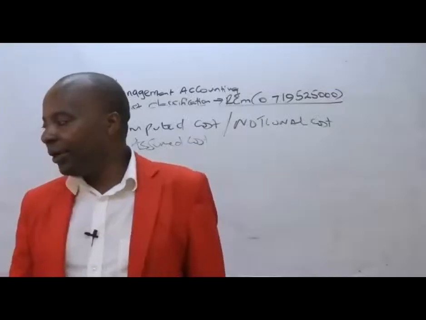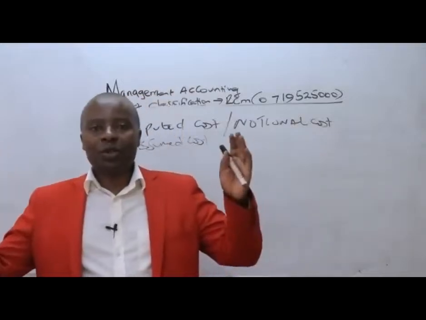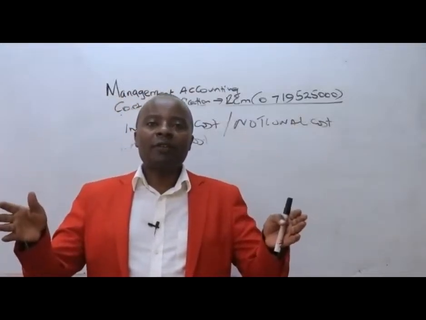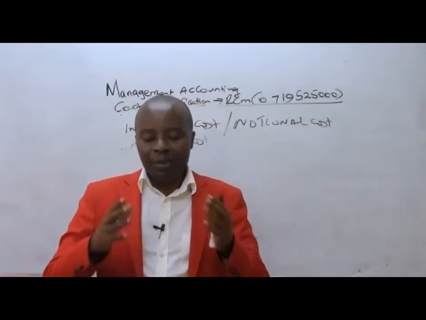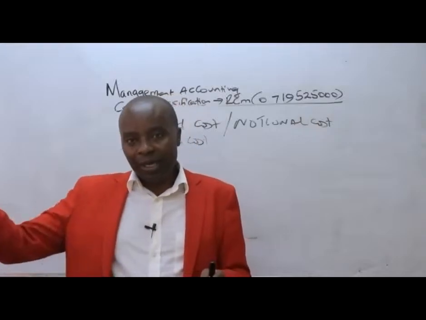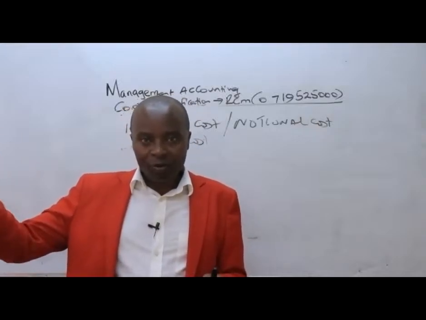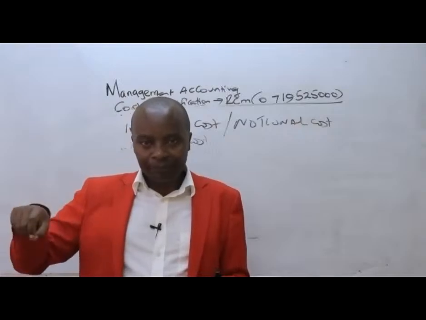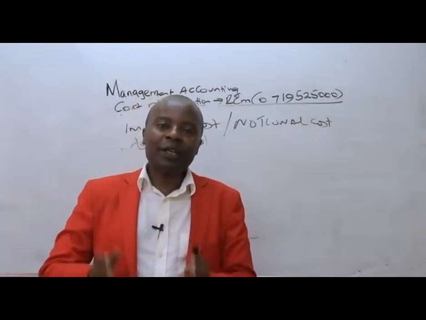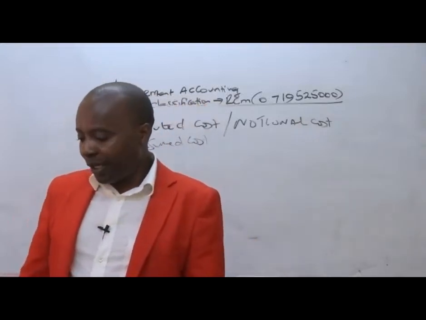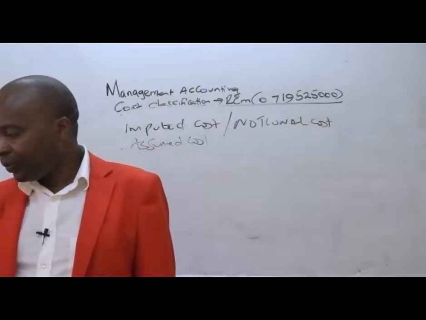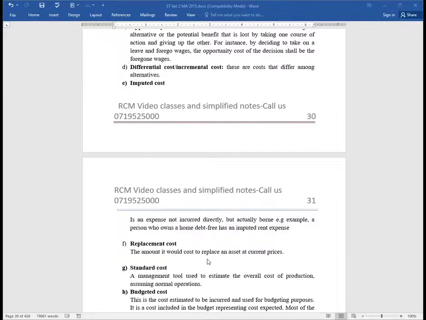Replacement cost, I'll be looking at a house, if it's a school, if I was to start building it from scratch, then whatever cost I'll be putting up, because that cost will be given to me by a quantity surveyor, a QS, that will be the cost of replacing this particular building. So when we talk of replacement cost, replacement cost is the amount it would cost to replace an asset at current year prices.